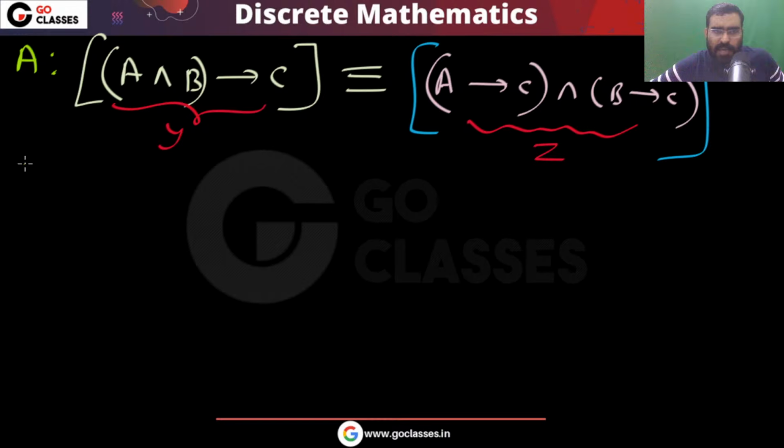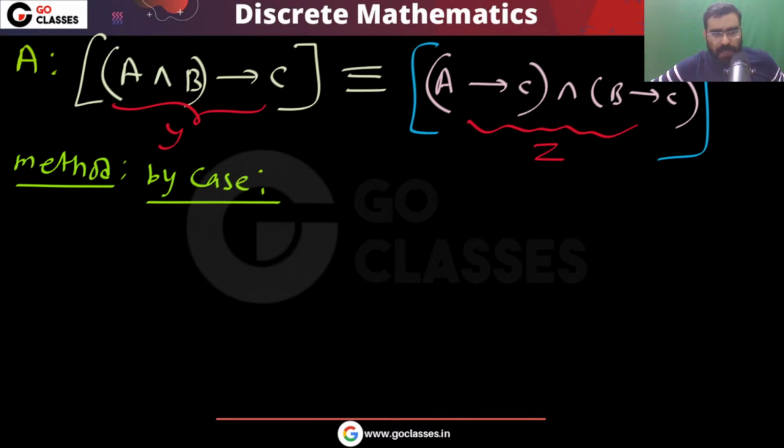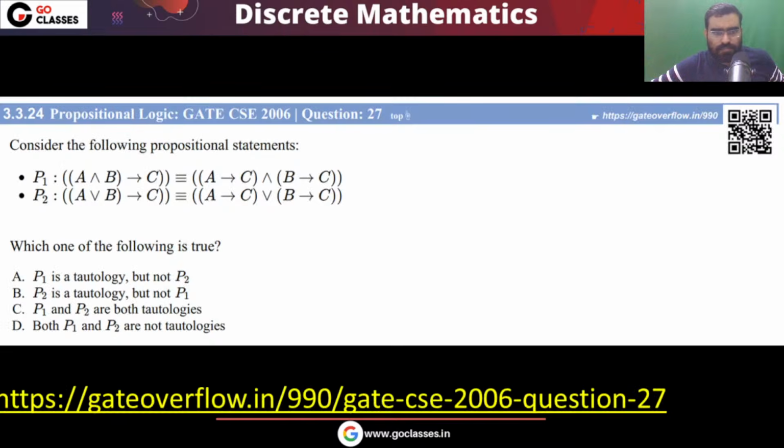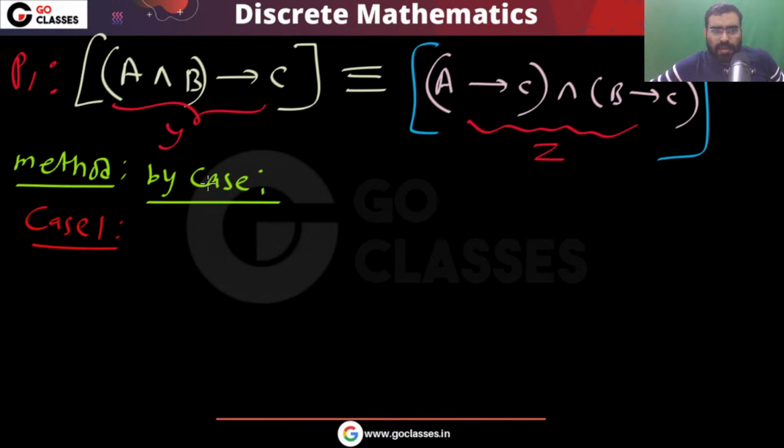The best way is by cases. This is the best method to solve this question, and you can solve it very easily by cases. So what are you going to do? There are only two cases possible, because these are propositional variables, or I can say these are propositions. Every proposition is either true or false. So, as you can see, this is your P1, and you can create only two cases.